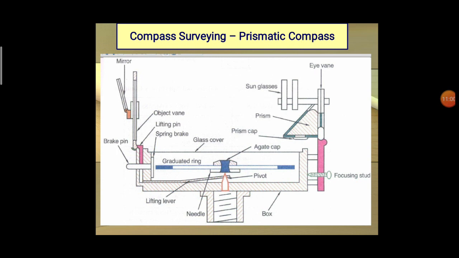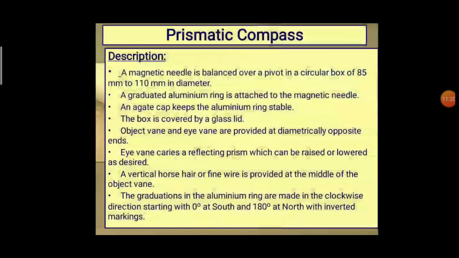The instrument has a focusing stud, sunglasses for viewing the angles, pivot, box and needle. These are some of the parts used in the compass. As for the description, the needle is balanced over a pivot in a circular box of 85 mm to 100 mm in diameter.